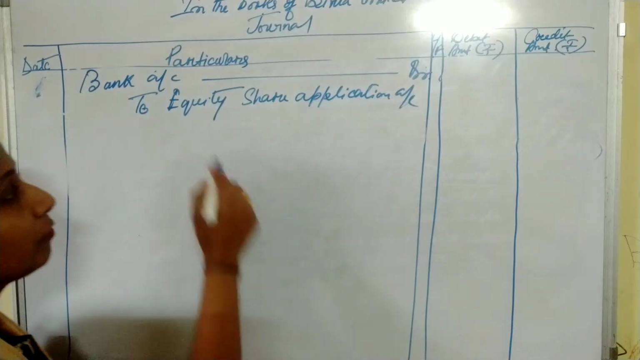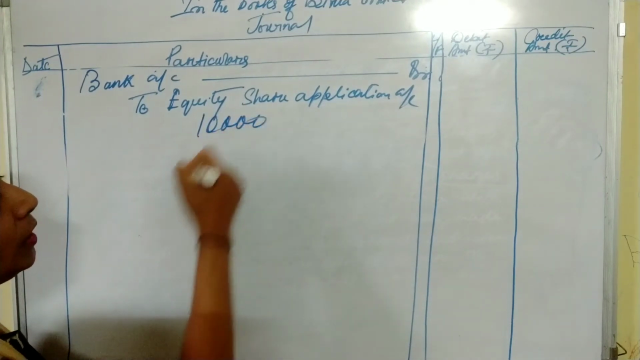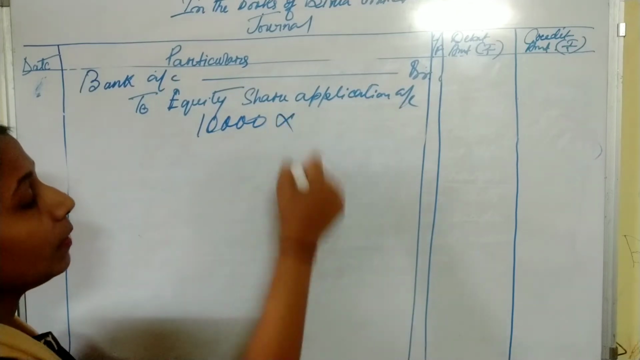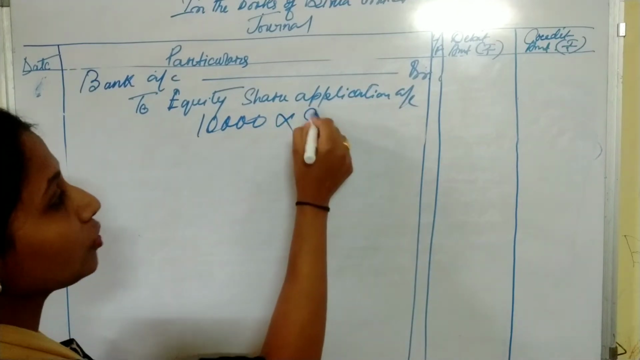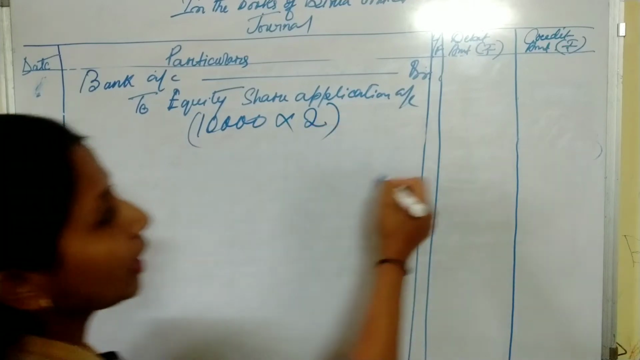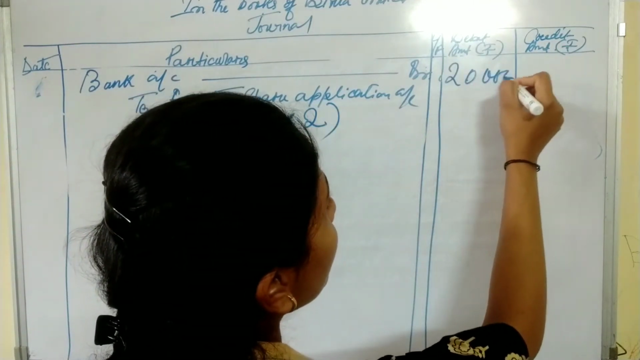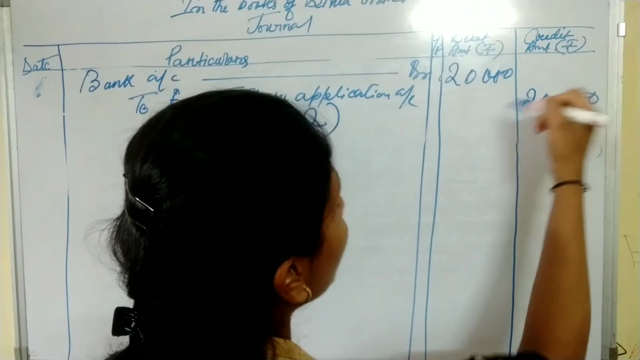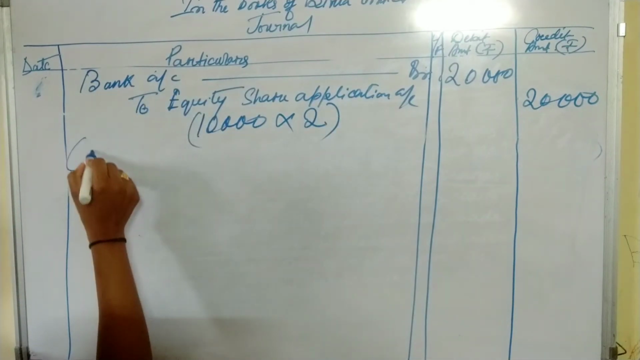The number of shares mentioned in our question is 10,000, multiplied by, what is the rate of application? Rupees 2. 10,000 multiplied by rupees 2 is 20,000. Clear? Now we will write the narration.